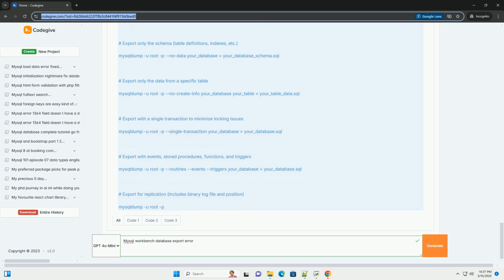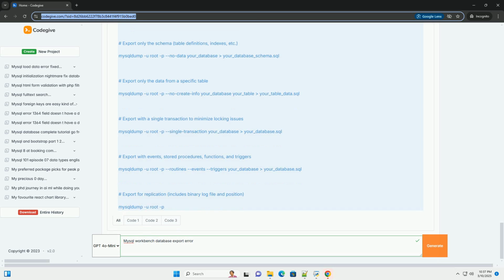7. Geometry data issues, spatial data. Cause: if your database contains spatial data, using GEOMETRY, POINT, LINESTRING, POLYGON, etc. data types, the export process might fail if the SRID (spatial reference identifier) values are not handled correctly or if the data is invalid. Error examples: errors related to ST_GeomFromText or other spatial functions, and errors indicating invalid geometry data. Solution.